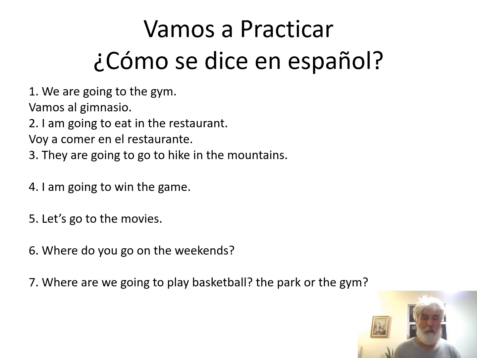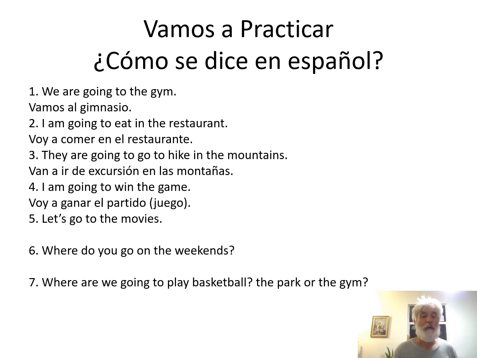And let's look at number 4. So we'll go right on 4. I am going to win the game. How would you say that? All right, so the word to win, just to review a little bit, is ganar. And then game could be juego or partido. We did have some of this vocabulary in chapter 3. So I am going is voy, yo voy or voy a ganar.